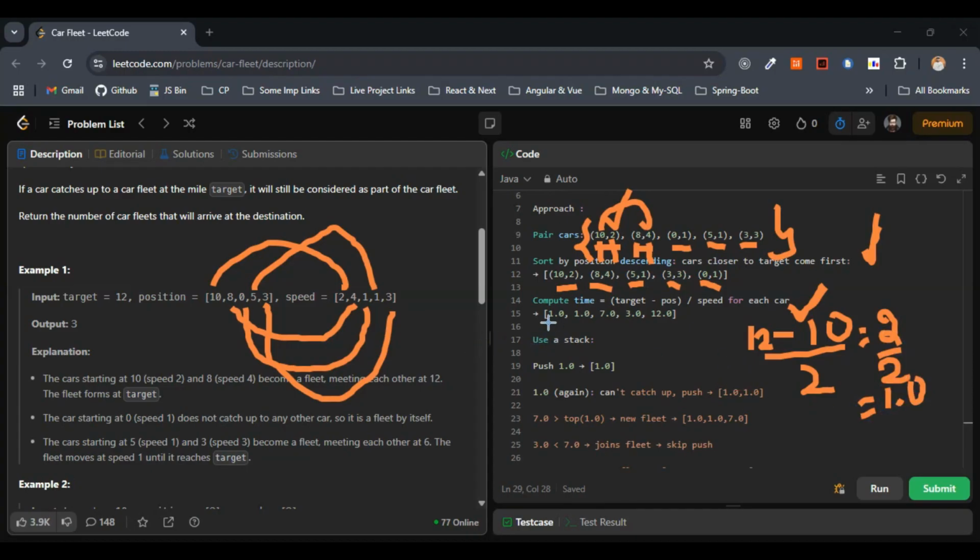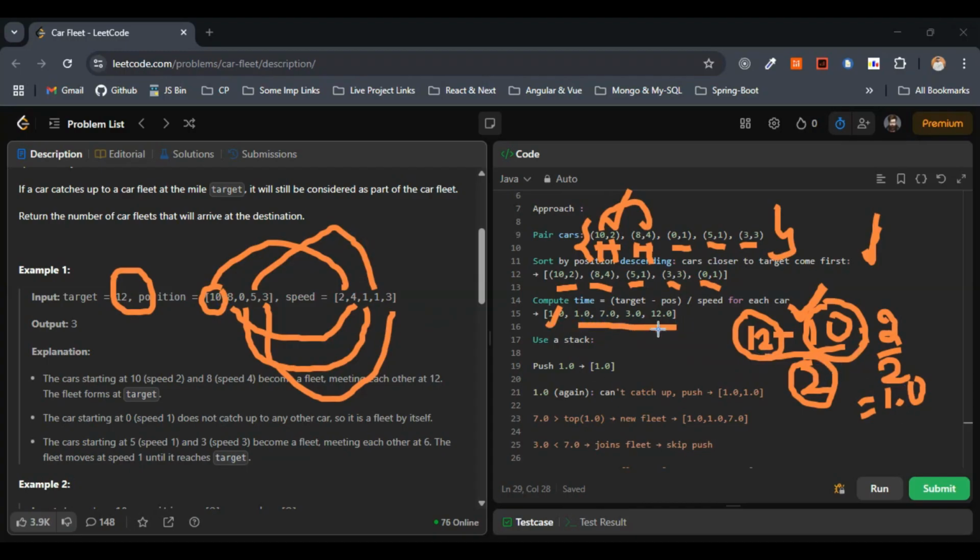So this calculation I have shown you, and the others remain the same. Here we are going with the target minus position by speed for each car. The target for the first example is 12, so 12 we have considered here. The position for the first one is 10, and 2 is the speed for that car. So 12 minus 10 by 2 is nothing but 1.0.